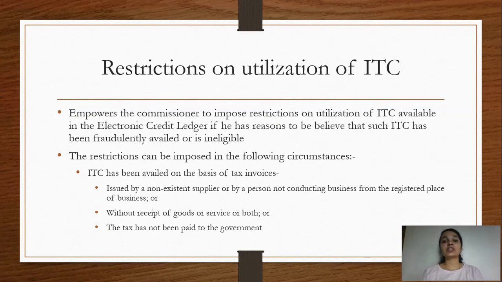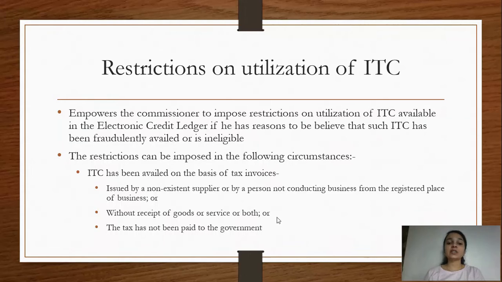In those situations, the commissioner or the officer may impose these restrictions. Now let's have a look at in what situations these restrictions can be imposed. So basically there are three situations wherein these restrictions can be imposed. Let us look at what is the first situation.